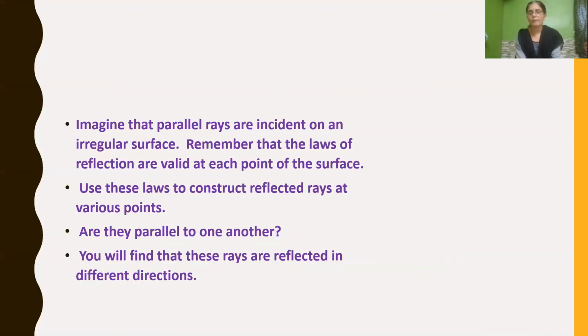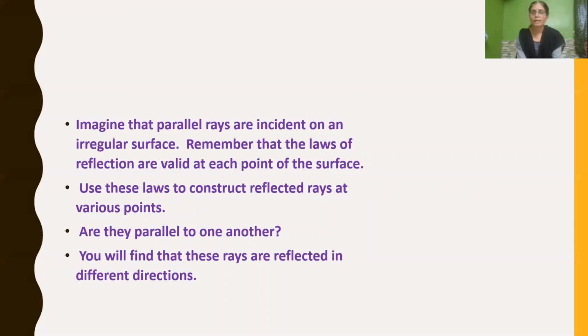Suppose the parallel rays are incident on an irregular surface like a wall or cardboard, whatever it is, then what will happen? Remember the laws of reflection. Whenever the rays fall on that surface at the point of incidence, they strike the surface and get reflected back. And when the surface is irregular, will all the reflected rays be parallel to each other?